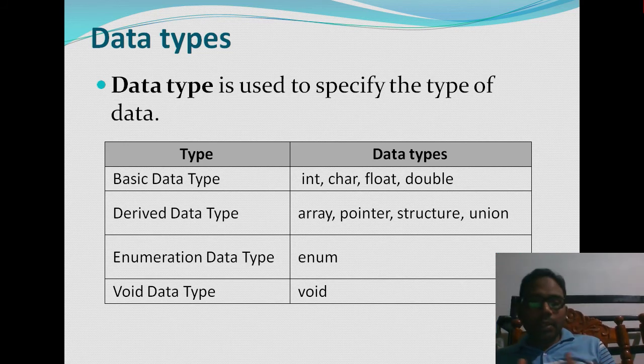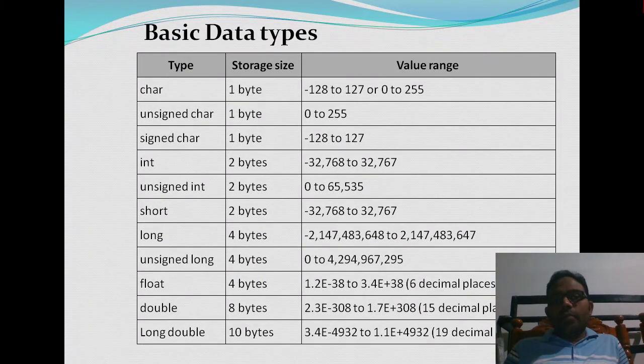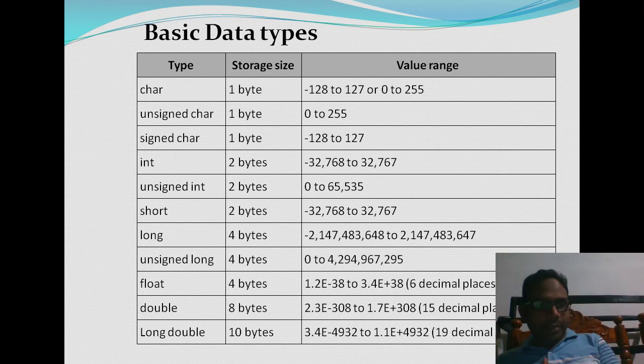Again, there are some other types also. Next is the enumerated data type, where you will have values for each and every enum value. Next, the void data type. Void means nothing. Broadly speaking, there are only 2 types of data types: one is called the basic data type, another is called the derived data type. Next, what are the basic data types? These are some of the basic data types. You can pause the video and note all these things down: the size in bytes, and the range from the minimum value to the maximum value.